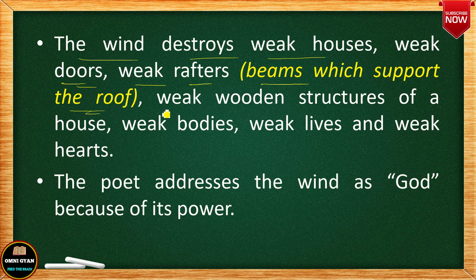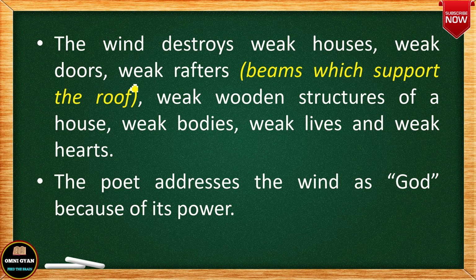Beams, the ones that support the roof, not in our modern buildings, okay, but in those old houses. There will be wooden beams that will support the roof, so we call them rafters. So weak rafters, then weak wooden structures of a house, weak bodies, weak lives, weak hearts. So everything that is weak is being destroyed by the wind. So the wind destroys all these things.